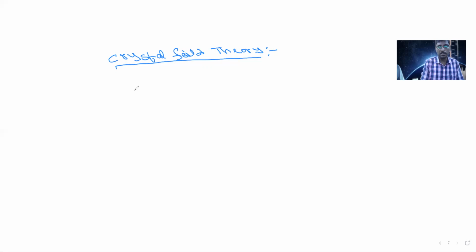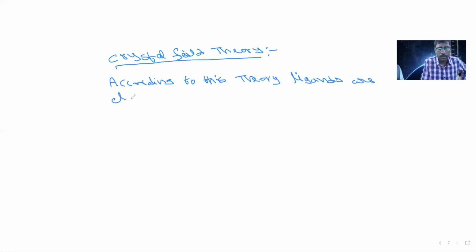What the crystal field theory says is that, according to this theory, ligands are classified as strong and weak